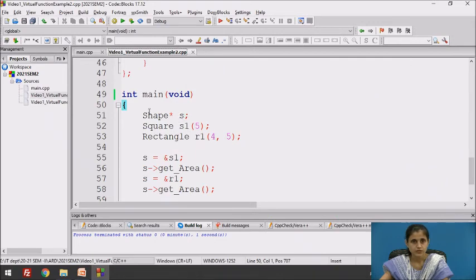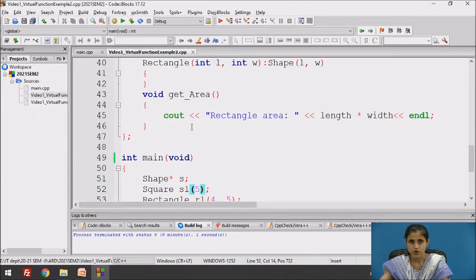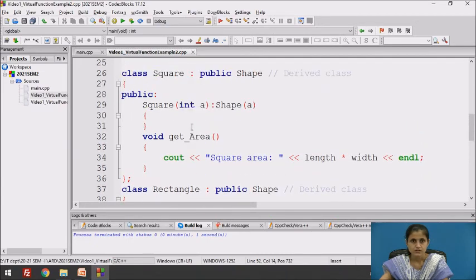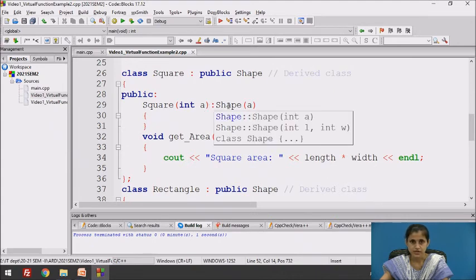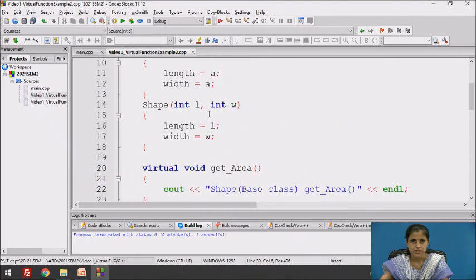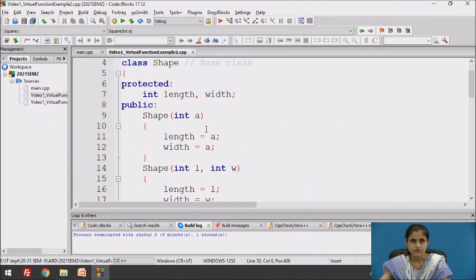S is a pointer of base type. S1 is object of square class. Whenever S1 is constructed, the value 5 is passed and a constructor is called, and this in turn calls the constructor of shape class and value 5 is passed. The shape class constructor assigns 5 to both length and width.